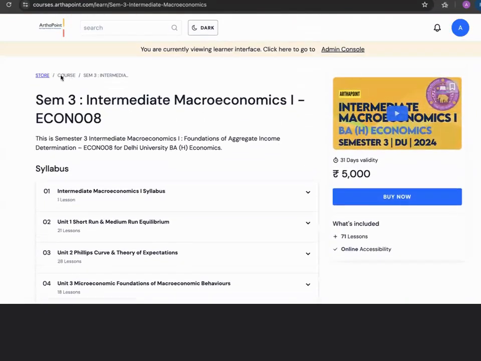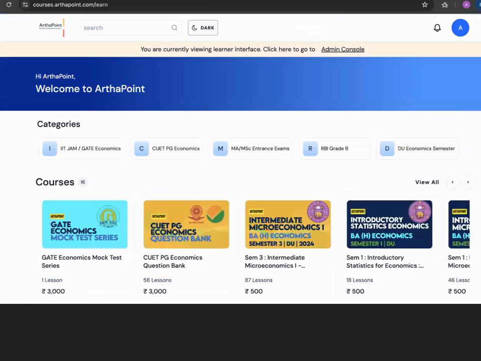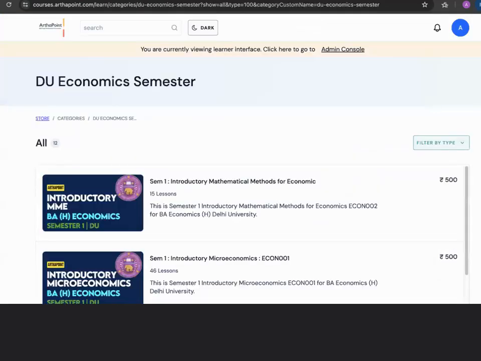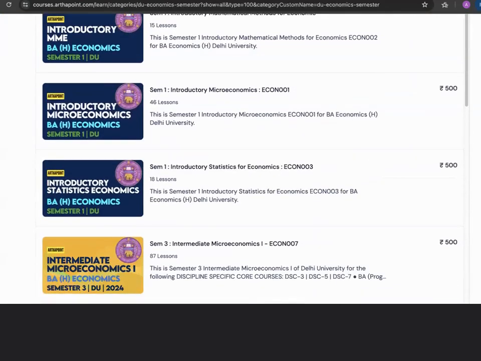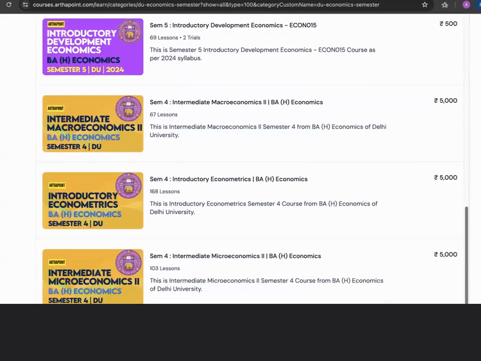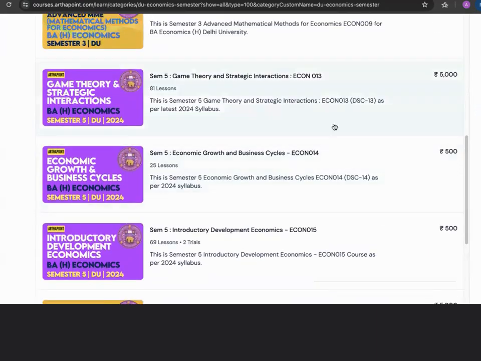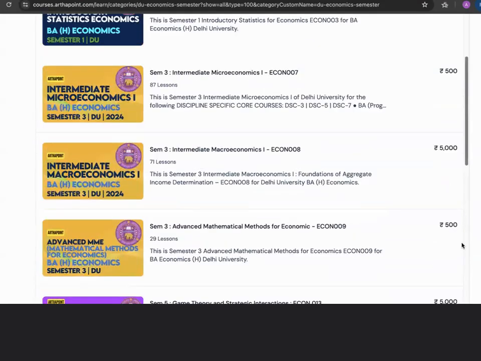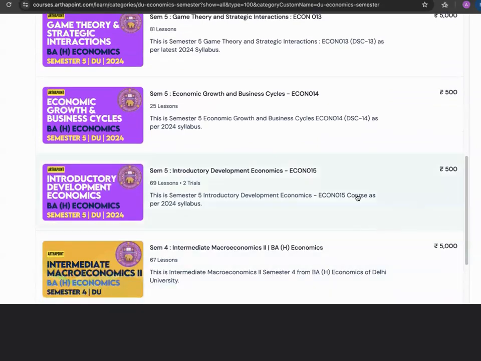But if you look into the other courses of the economics semester, they are available for no fees. This is only the portal fees that we are charging. Similarly, if you look into the 5th semester, game theory is a paid course in which we are solving various problem sets also. But other than game theory, other courses like economic growth and business cycle, like introductory development economics, these are all an initiative, and only portal fees is being charged.